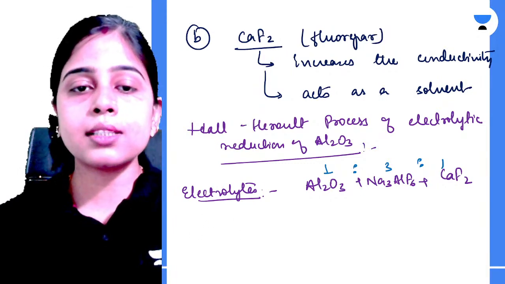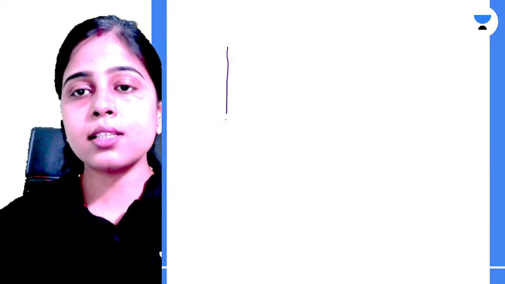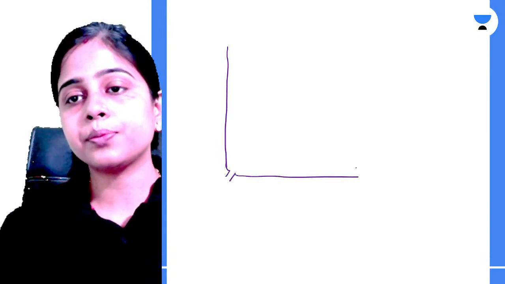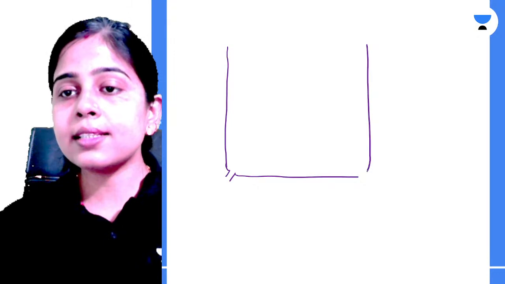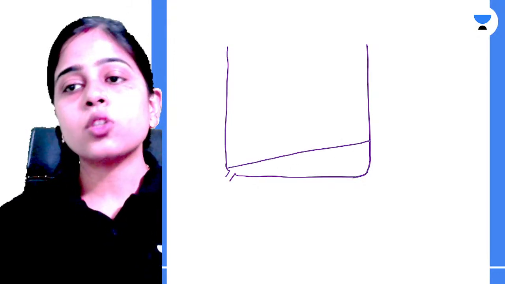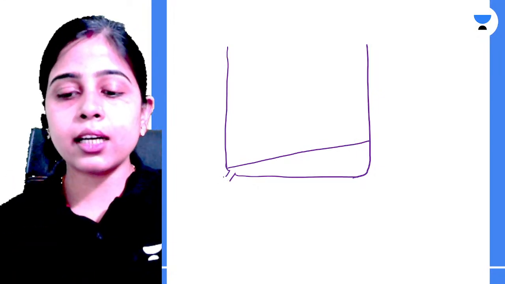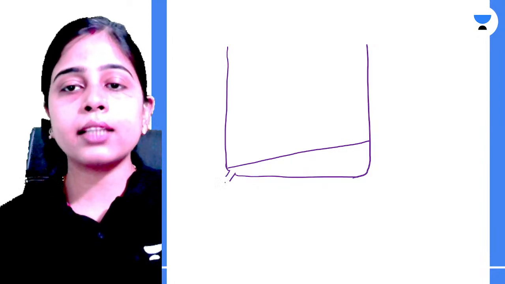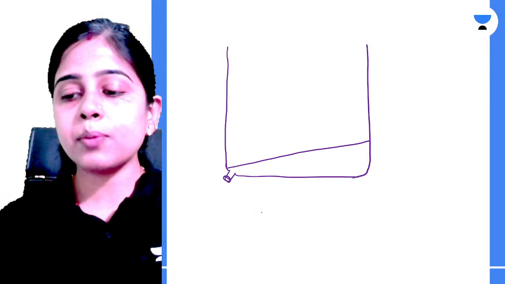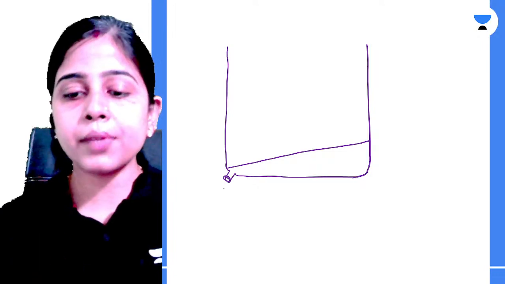Now let's talk about the cell where your electrolytic reduction of alumina will take place. This is the construction of the cell that I am doing here. Try to understand it. This cell has a sloping bottom so that whatever molten aluminium is formed can get accumulated over here and can be tapped out through this tapping.